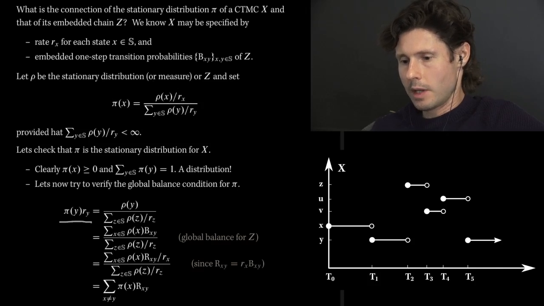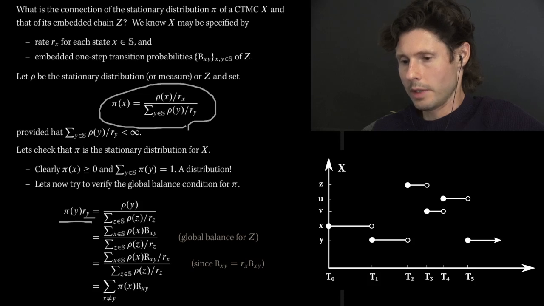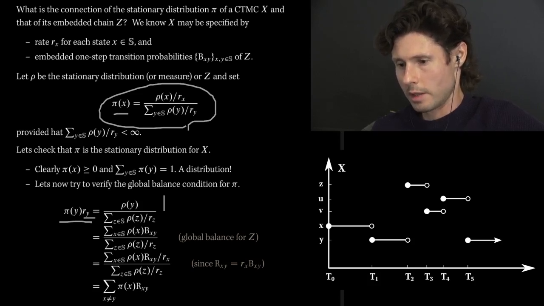This is my left-hand side, and what I'm doing is simply plugging in this definition here, with the exception that I've replaced the x by the y, and because of that, the rate ry for state y cancels out. In other words, pi y is equal to rho y divided by ry, and the ry cancels. So that's step 1, which is an immediate cancellation of ry.